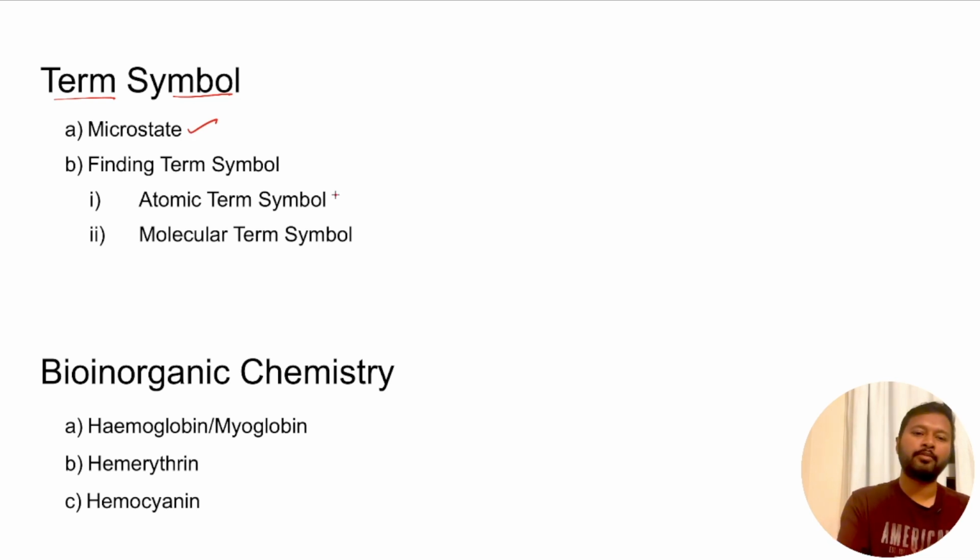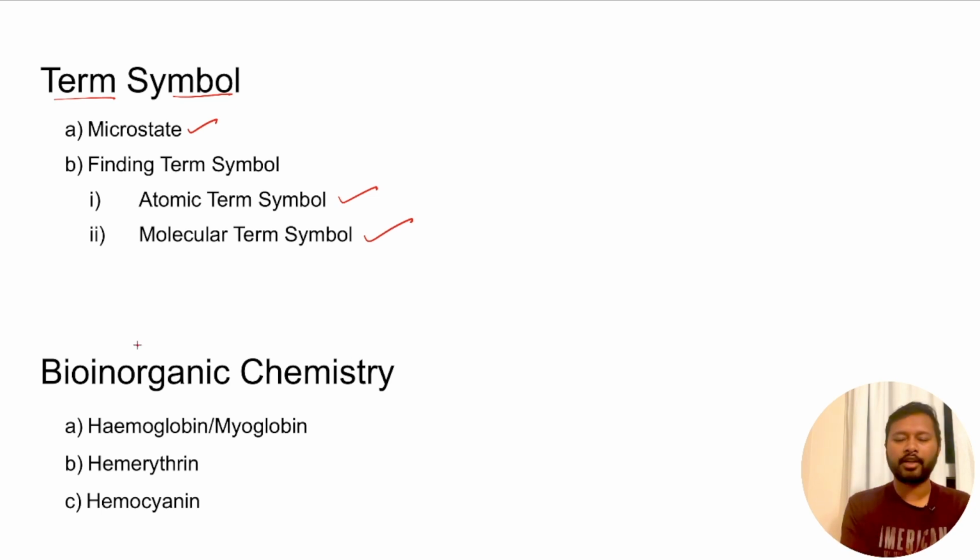Then how to find the term symbol, atomic term symbol and molecular term symbol, that I have also explained very easily in 15 to 20 minute videos. So two different videos. Again, I will give you the links of those videos in the description of this video. Also, I'll try to pin them in the I button so that you don't miss out. So these three topics, term symbol, can be easily done with my videos. And once you have watched those videos, I don't think you even have to go to the books, because the videos are super simple and enough to solve any question from term symbol. All right, so this topic is completely sorted.